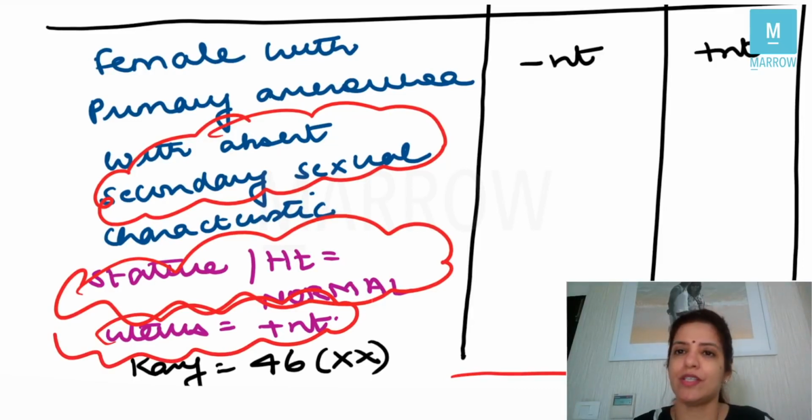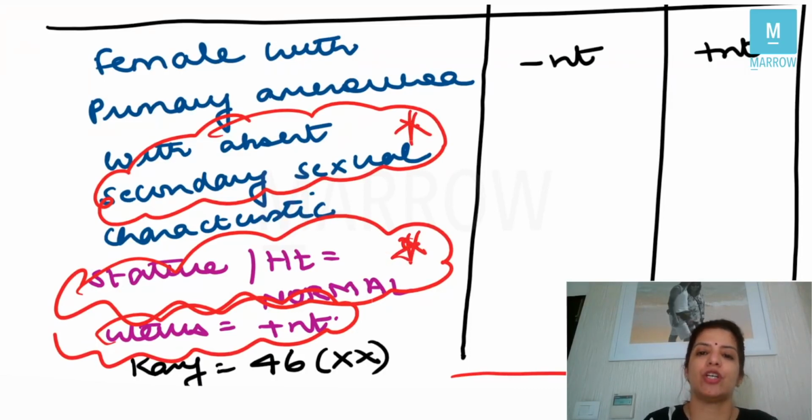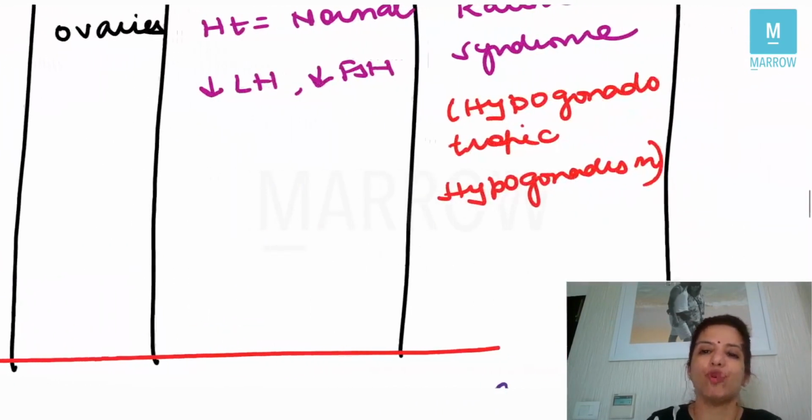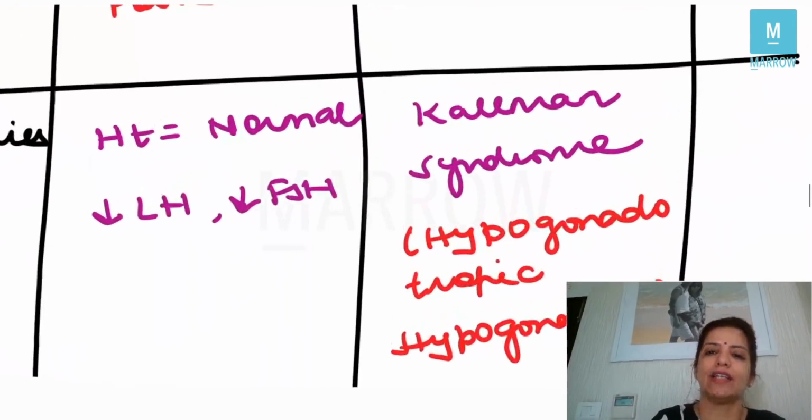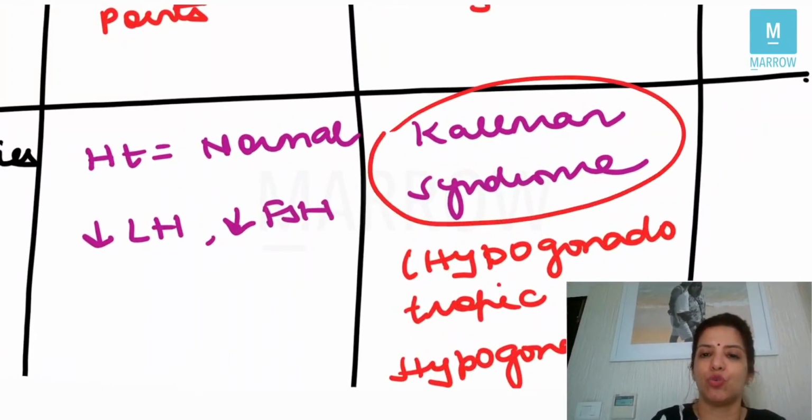The only difference is in Turner's, the question was saying that the stature is short. Now the question is saying that the height of the patient is normal. Her karyotype is 46XX. Now the moment they say that the secondary sexual characteristic is absent and height of the patient is normal, you have to think of only one diagnosis, and that is Kallmann syndrome.